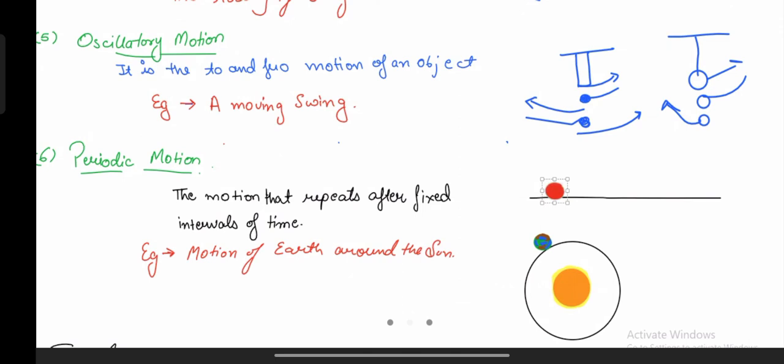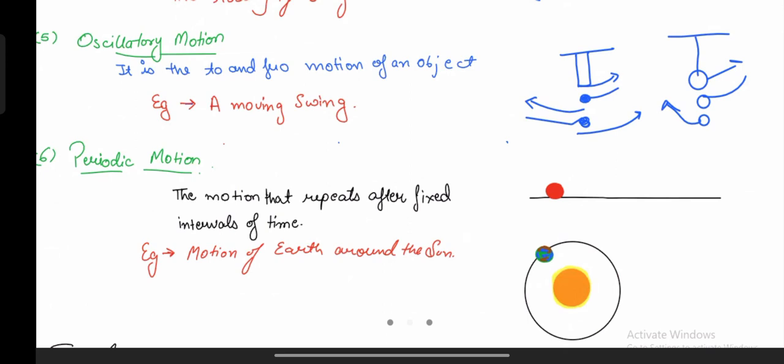The next example: there is a pretty sun in between and then a very pretty earth around it. Everyone knows that the earth keeps revolving around the sun. It's not like once it covers the whole round of the sun in 28 days, which would be abnormal, and then the next time it covers it in 200 days, then in 100 days. It's not like that, right? It always takes the same time. And hence we say that the motion of the earth around the sun is a periodic motion.